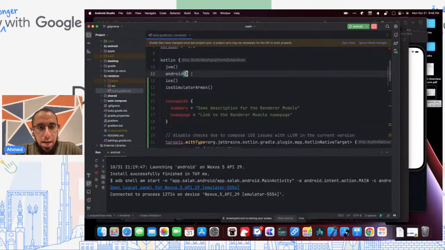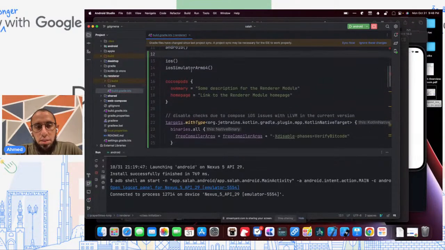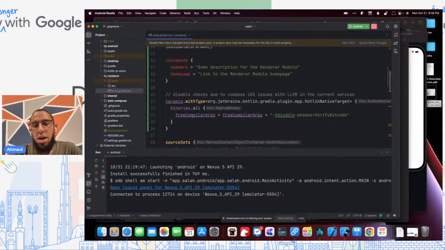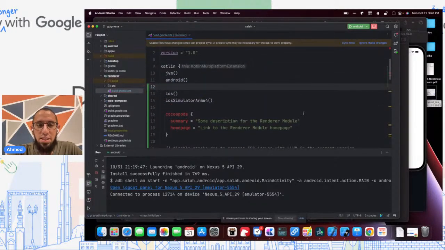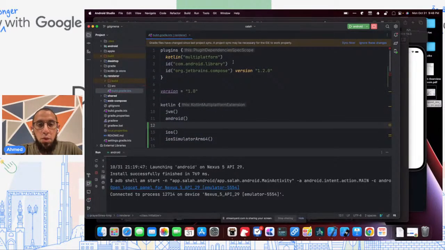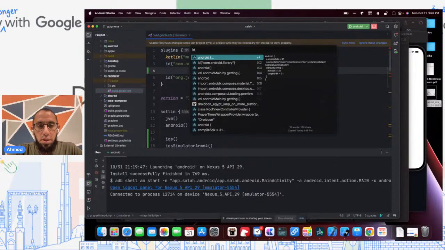So all I've done here is I've added support for iOS and the simulator, and I've given it the ability to create a CocoaPod. And then, as I said, it's experimental, so there are certain issues that happen if you don't set these compilation flags today. Since we've included CocoaPods, we need to include the CocoaPods plugin.